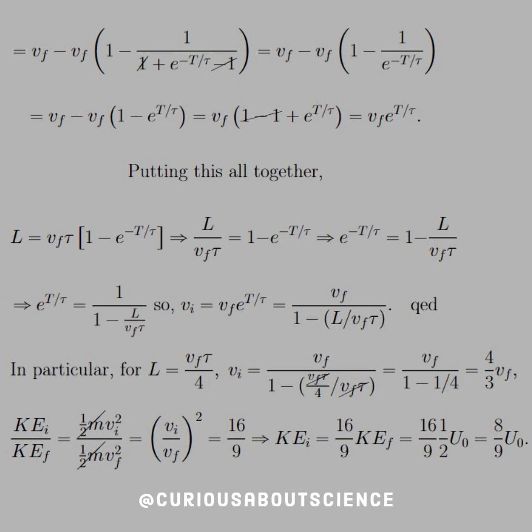And if we square that, we get 16/9. So what this tells us is that the kinetic energy initial is equal to 16/9 the kinetic energy final. So, if that's the case, we have 1/2 U0. So we can be up to 8/9 the potential energy, or the energy needed for the barrier, and still get through it. That's freaking crazy.